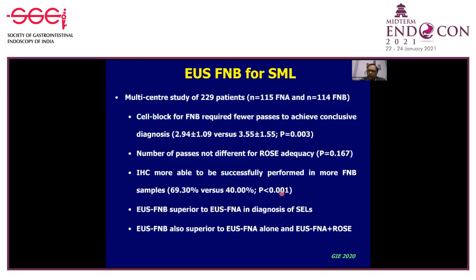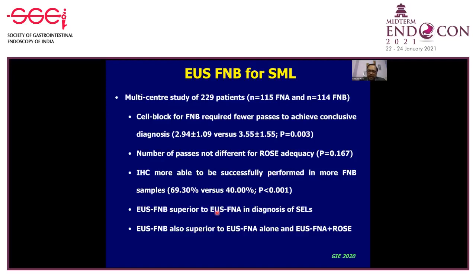Similar results were obtained from a large multicentric study, again published recently in GIE. It had 229 patients, of whom 115 underwent FNA and 114 underwent FNB. The cell block for FNB required fewer passes to achieve the diagnosis. The number of passes were not different for ROSE adequacy. Immunohistochemistry was more successfully performed in FNB samples as compared to FNA samples.